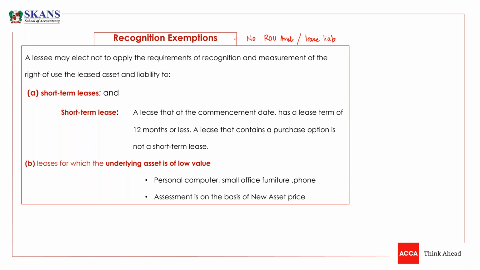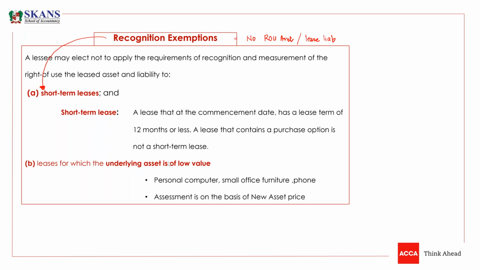Listen carefully, there are two exceptions. These exceptions are not compulsory. These are optional. If an entity wants to book a right of use asset and lease liability, they can do that. But this is not practically possible or cost effective or beneficial for any party. So it's better to apply this exception.